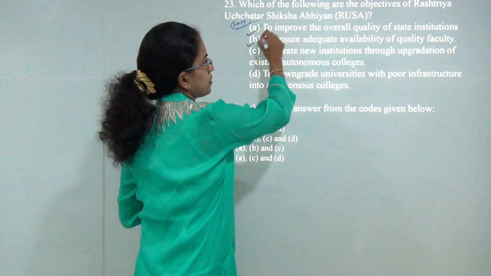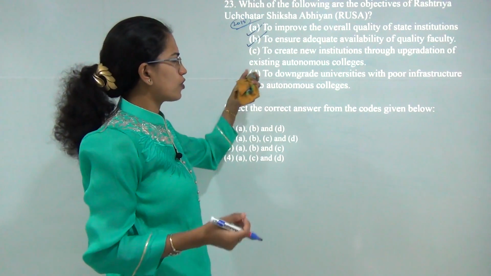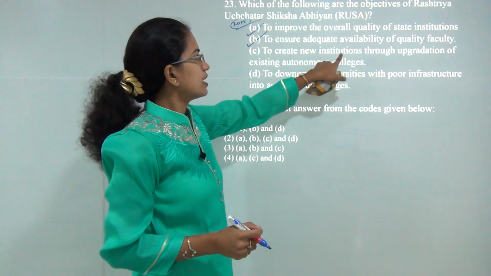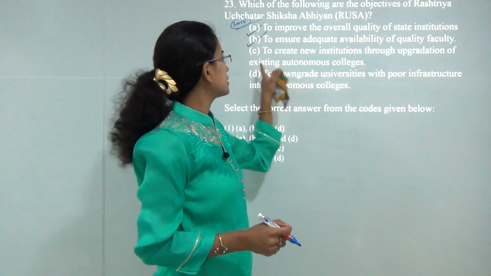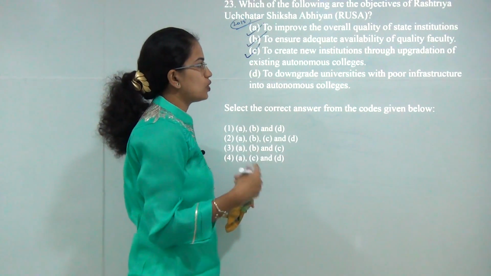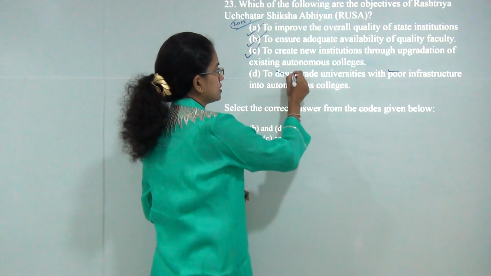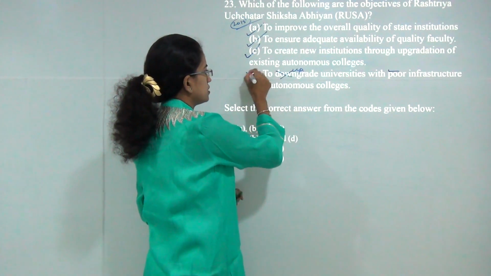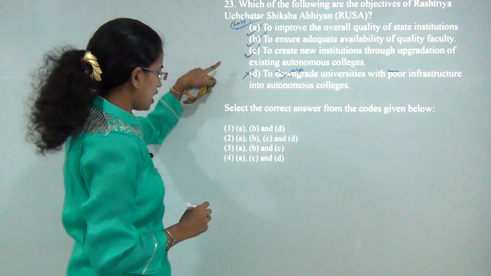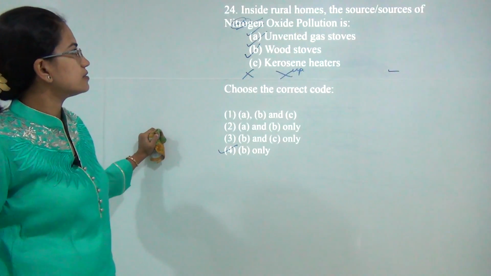It aims to provide adequate facilities of quality education. Finally, it aims to create new institutions by upgrading existing autonomous colleges. That's again correct. And finally, it tries to upgrade universities with poor infrastructure and autonomous colleges and not downgrade. So D is incorrect. The answer would be A, B and C. That's 3, the correct choice here.